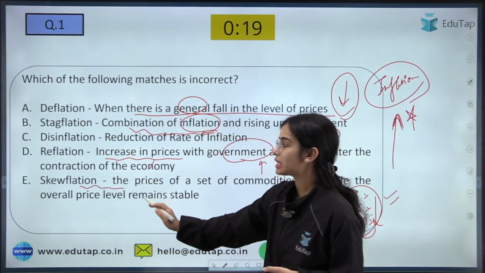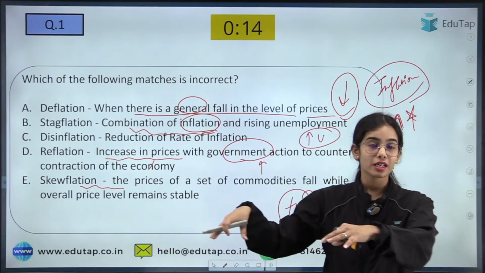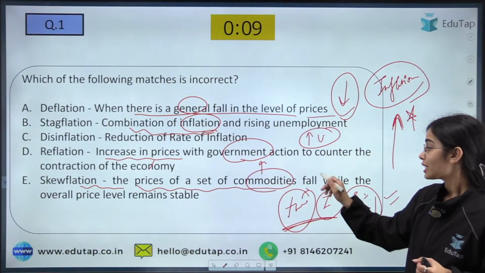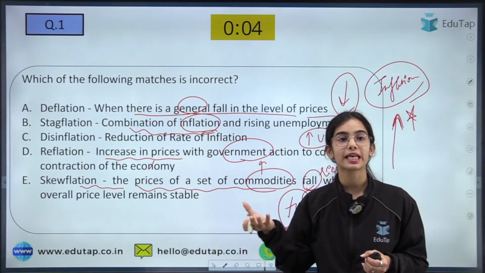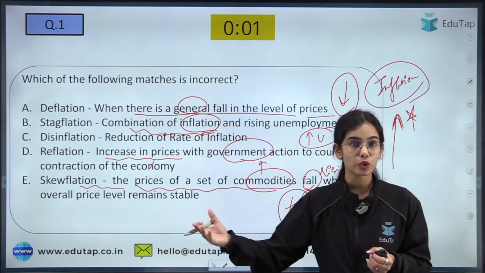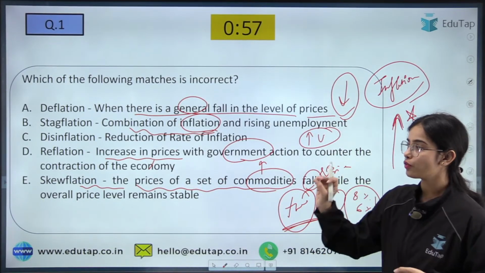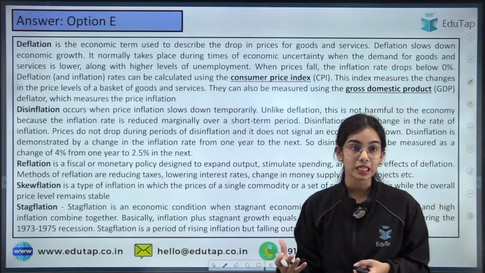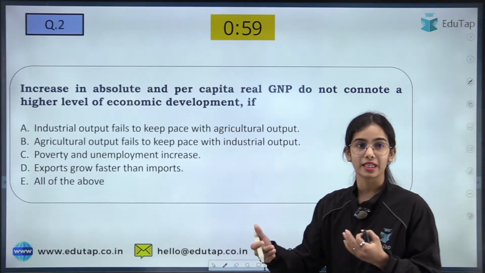Skewflation means that there is inflation coming in a set of commodities only, or a group of commodities only. The prices of a set of commodities are rising, like only the food group, let's say, or only the fuel group. That is skewflation. So this statement is wrong, because the prices are not falling, they are increasing in skewflation. The information is given here so that you can read, and if you do not know about any category, you can learn about it.